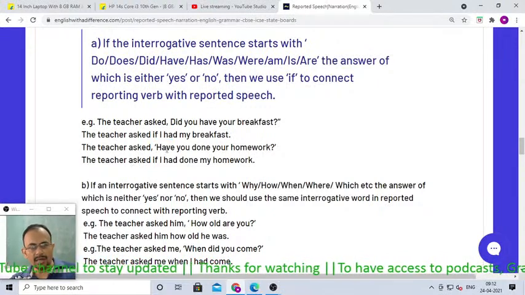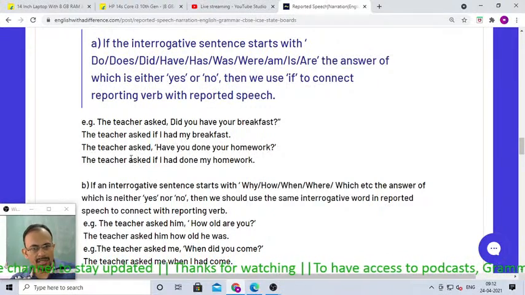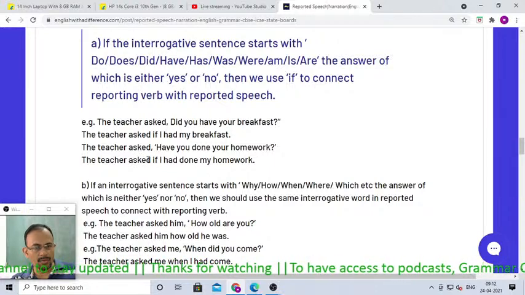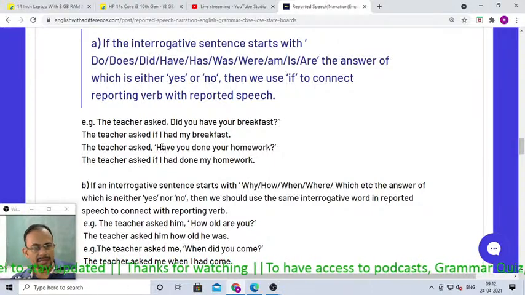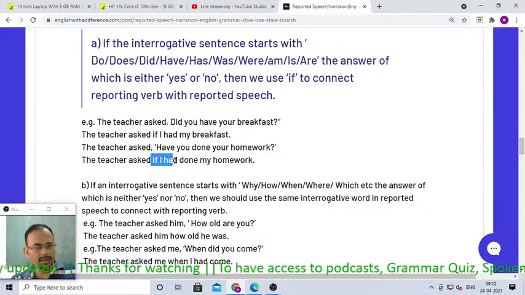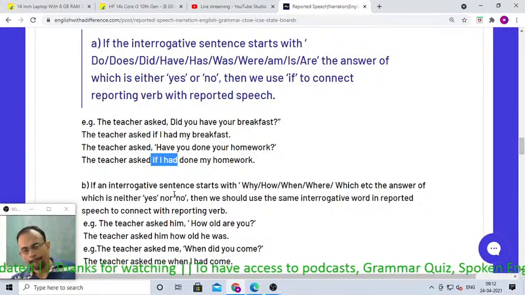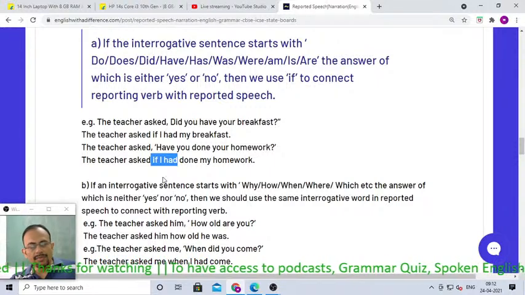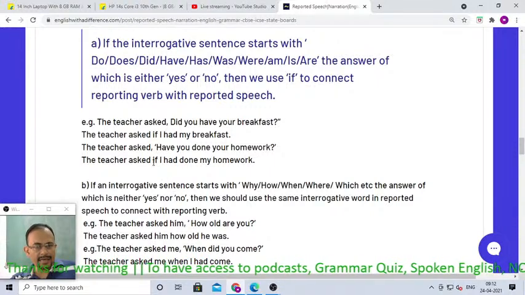The teacher asked, "Have you done your homework?" The teacher asked if I had done my homework. Always remember, if the answer is yes or no, then the connector should be "if".